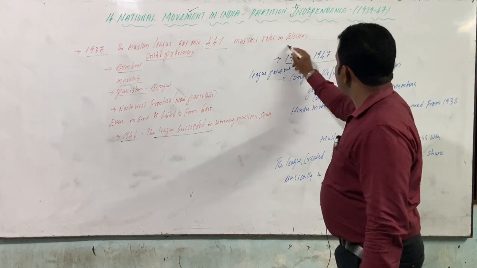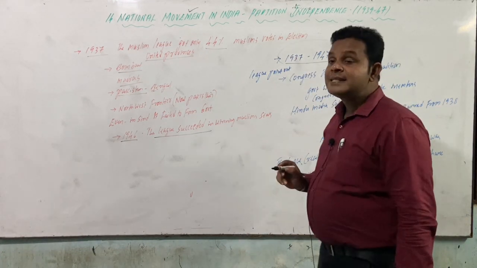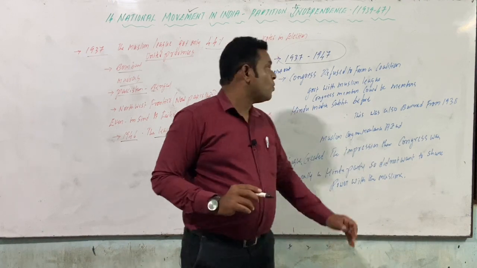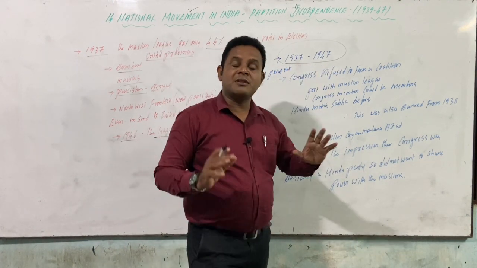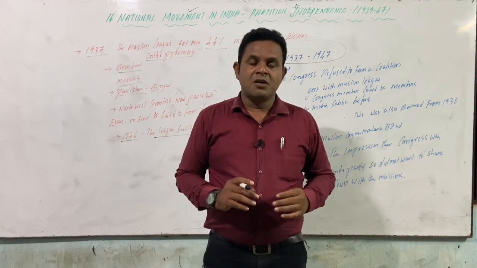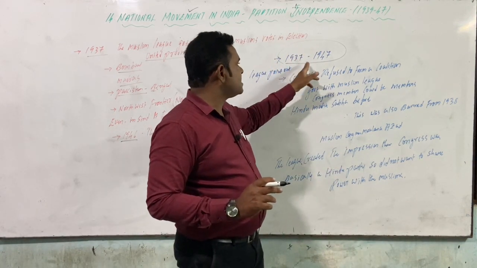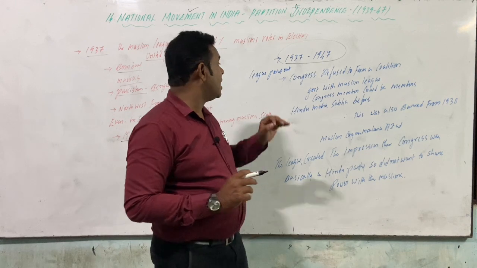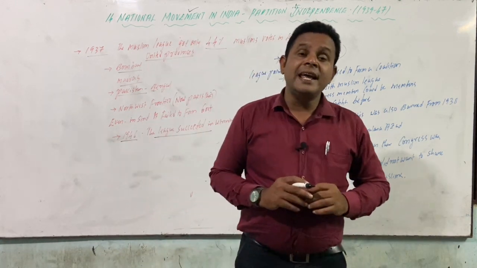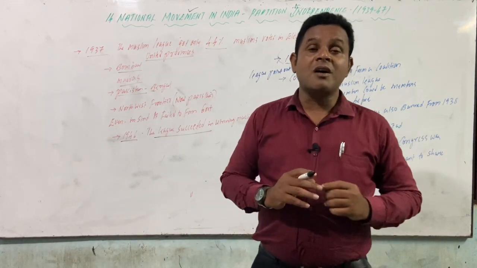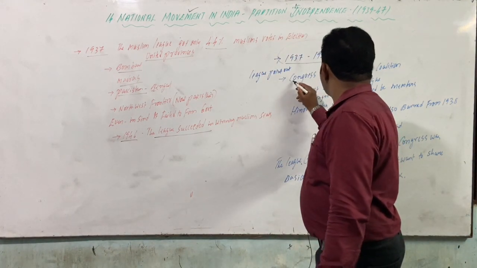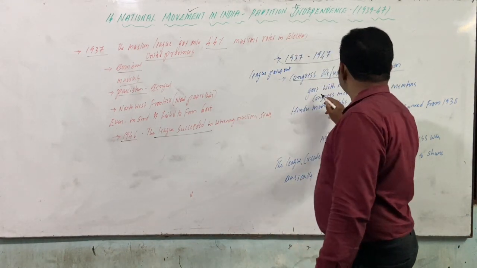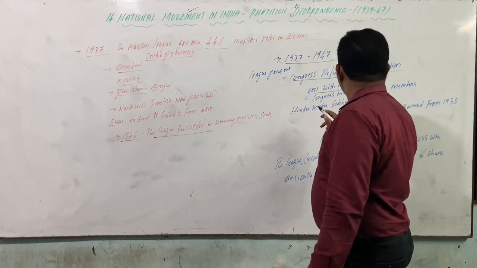The important thing here is that the League started pointing out something. What was the League pointing out? 1937 to 47, what is the situation? What happened in 1937? What happened in 1947? These are the things the League was directly questioning the Congress ministers about. So what did the League point out here? Congress refused to form a coalition government with the Muslim League.